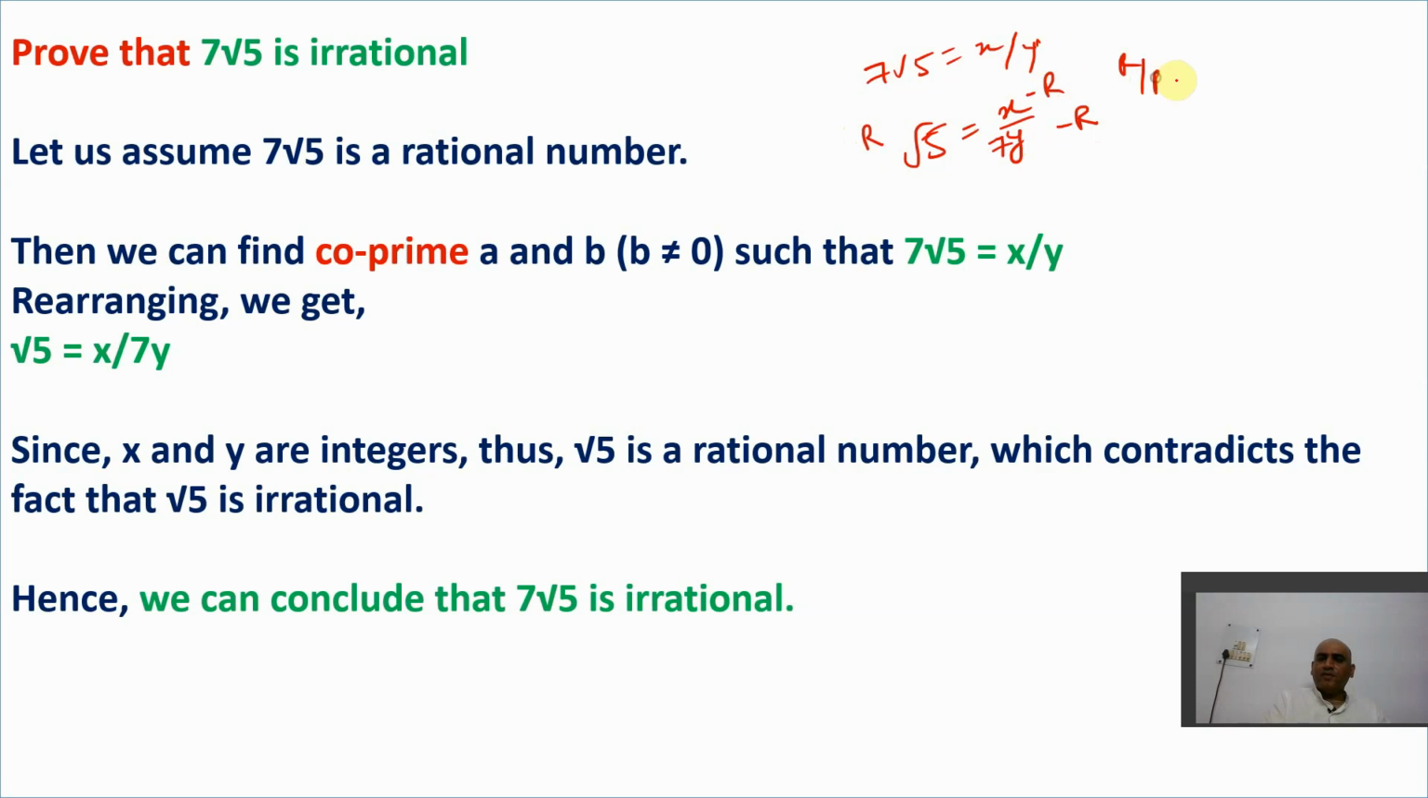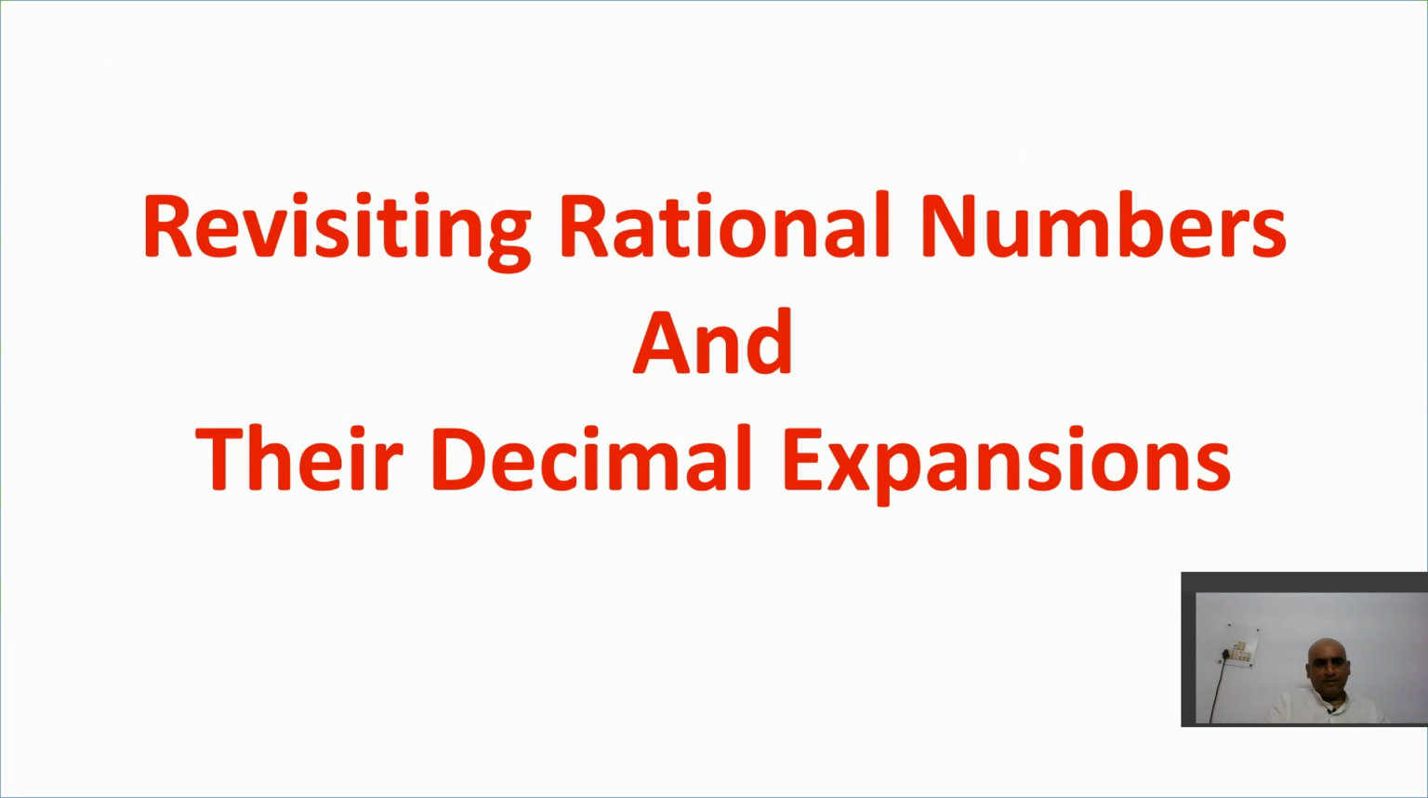Because rational upon rational is what? Rational. But here it's coming what? Irrational. Because root 5 is what? Irrational. That means whatever we have assumed is not right. That means what? 7 root 5 is what? Irrational. Again the same thing.